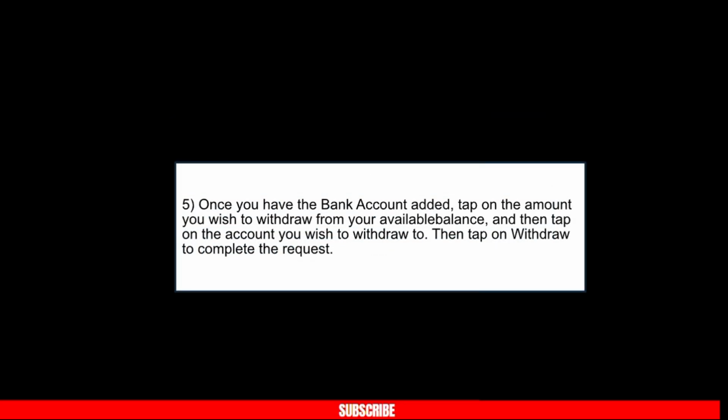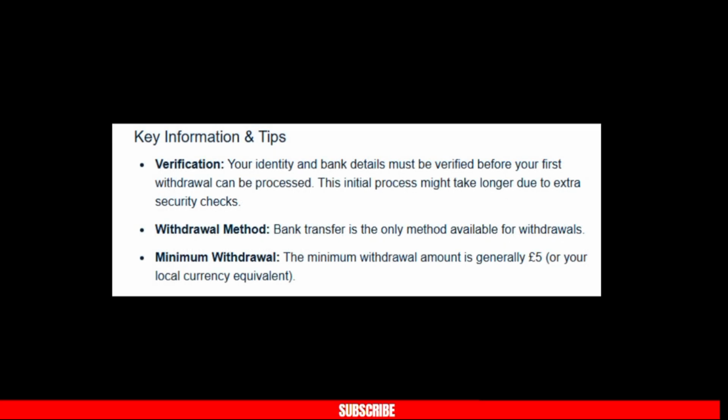Now, once you have the bank account added, tap on the amount you wish to withdraw from your available balance and then tap on the account you wish to withdraw to. Tap on withdraw to complete the request. It has some key information and tips you need to learn.